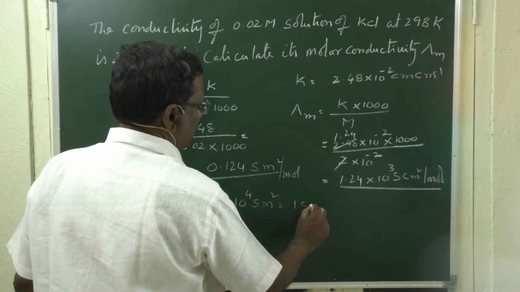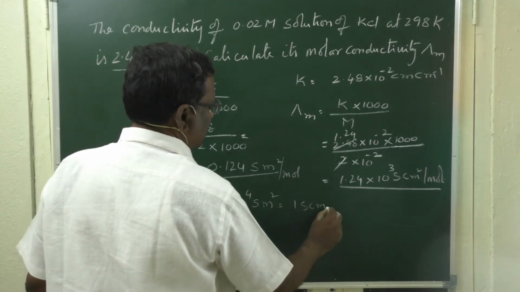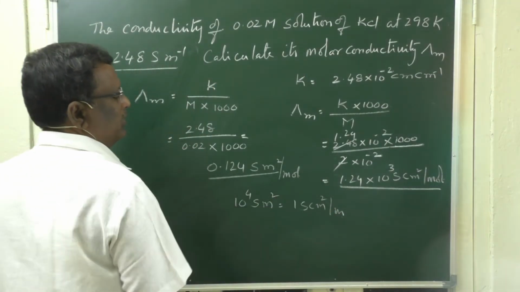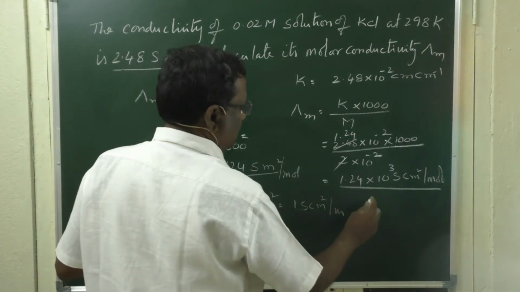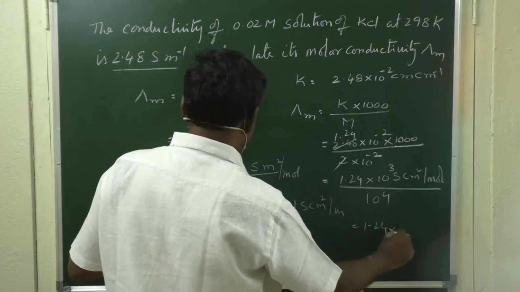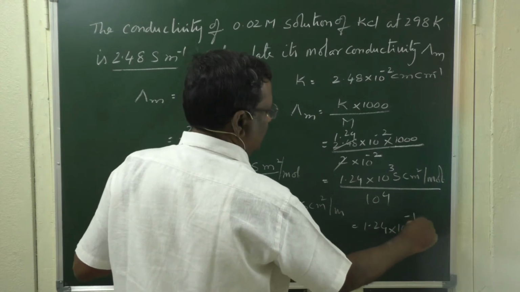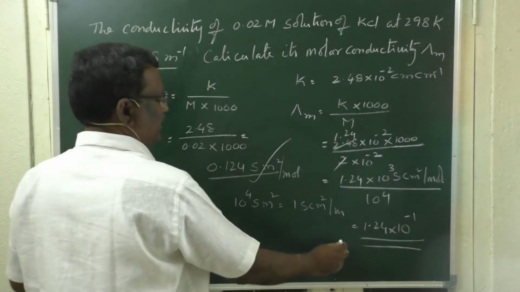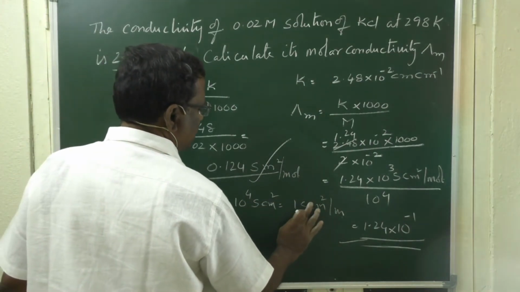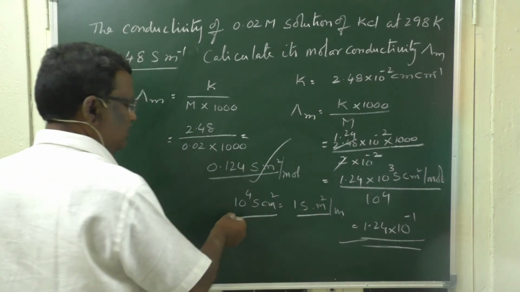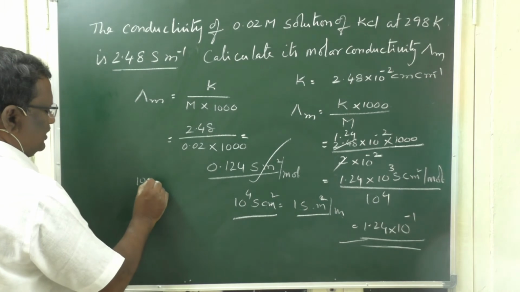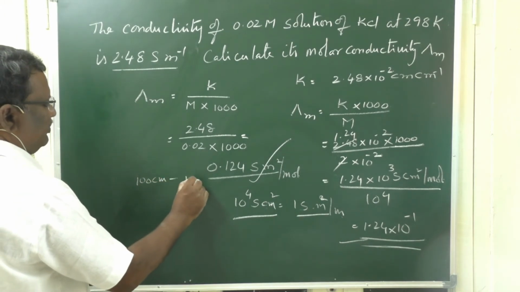So if you want to convert it here, you divide by 10 to the power 4, then you will have 1.24 into 10 to the power minus 1, the same thing you got before. 10 to the power 4 Siemens centimeter square is equal to 1 Siemens meter square, because 100 centimeters is equal to 1 meter.